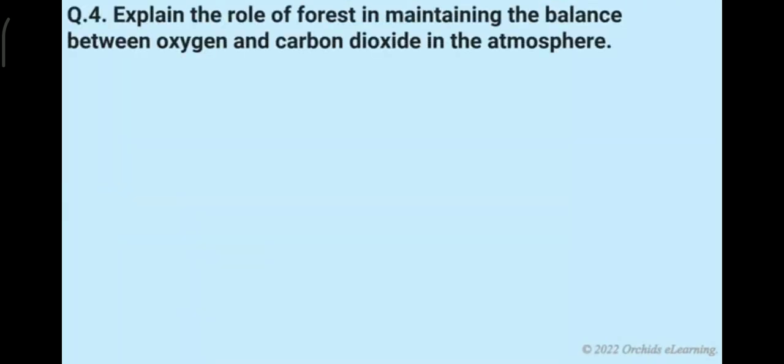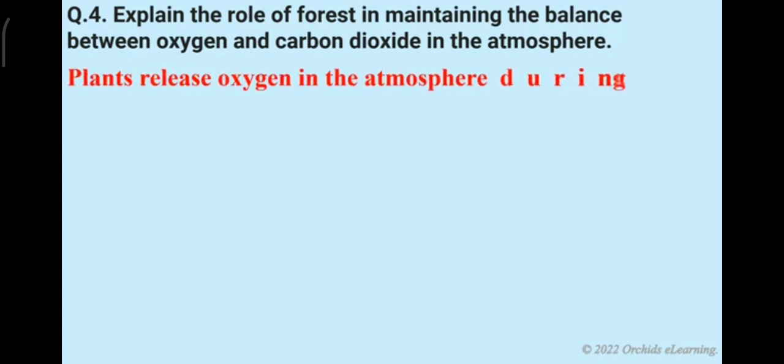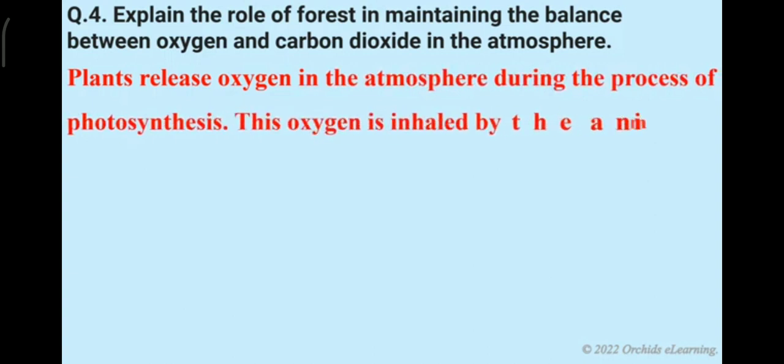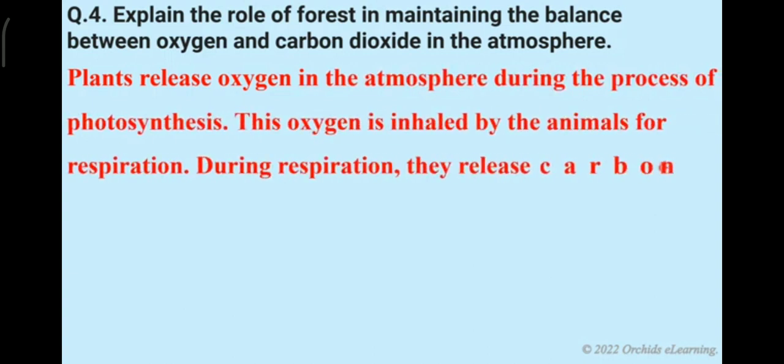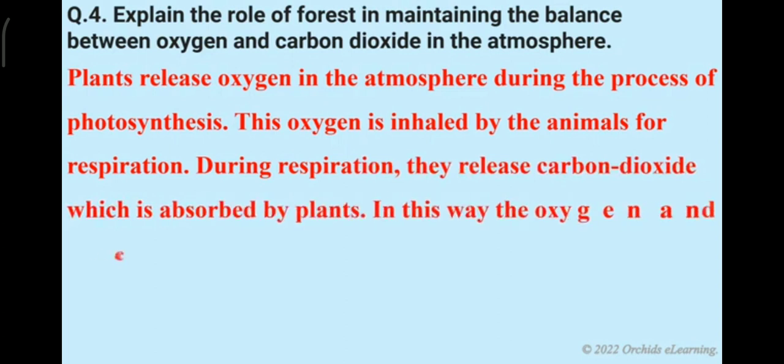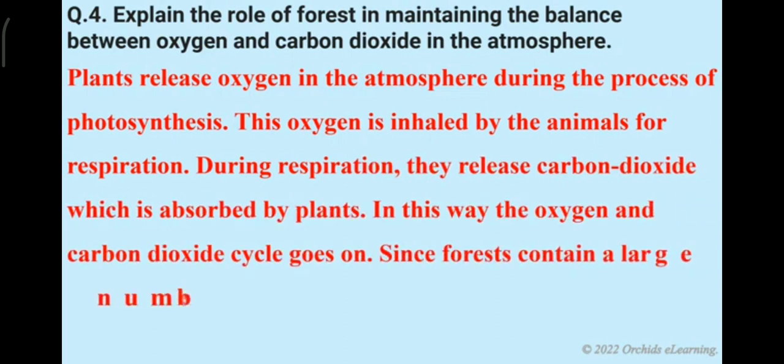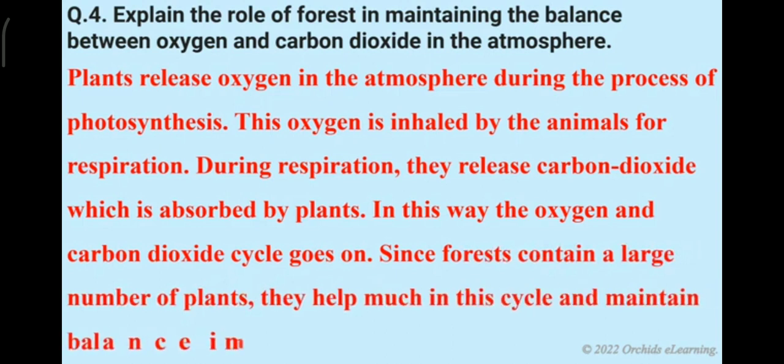Explain the role of forest in maintaining the balance between oxygen and carbon dioxide in the atmosphere. Plants release oxygen in the atmosphere during the process of photosynthesis. This oxygen is inhaled by the animals for respiration. During respiration, they release carbon dioxide, which is absorbed by plants. In this way, the oxygen and carbon dioxide cycle goes on. Since forests contain a large number of plants, they help much in this cycle and maintain balance in nature.